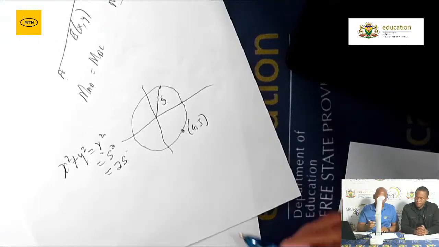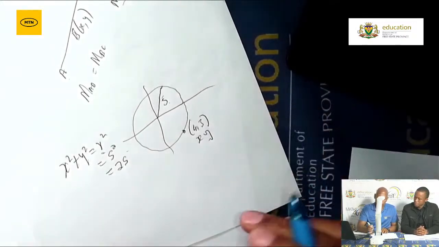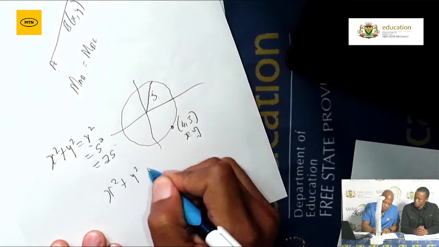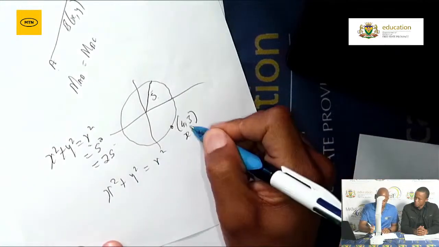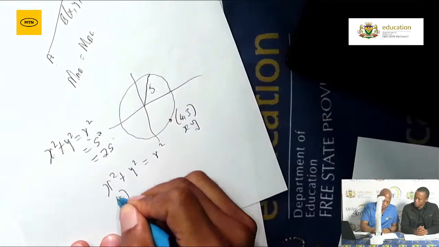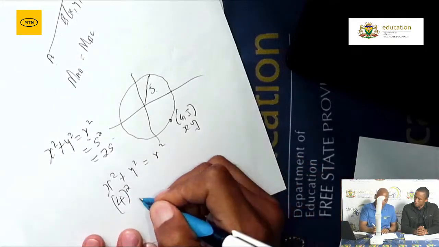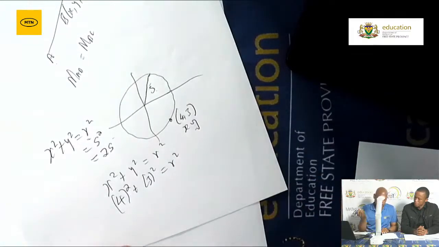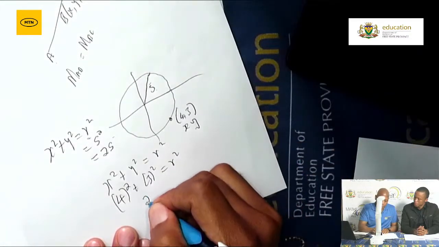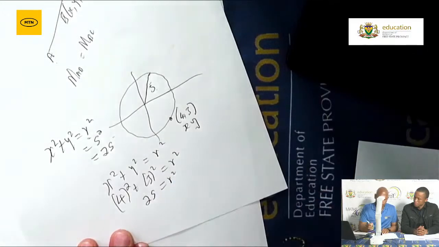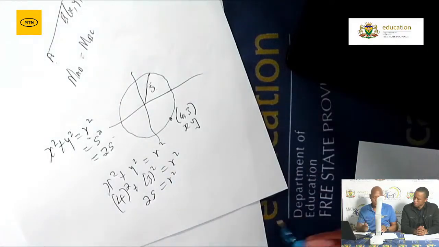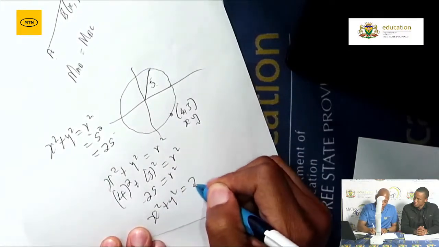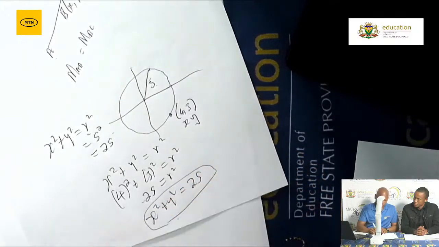Then how do I do that? You just substitute your x as well as your y into the formula. Remember the formula: x squared plus y squared is equal to r squared. What is the x? X there is 4. Put everything in brackets: 4 squared plus 3 squared is equal to r squared. Then you can use a calculator, and you end up with 25 is equal to r squared. From there, you substitute it back into the formula: x squared plus y squared is equal to 25. That is what you need.